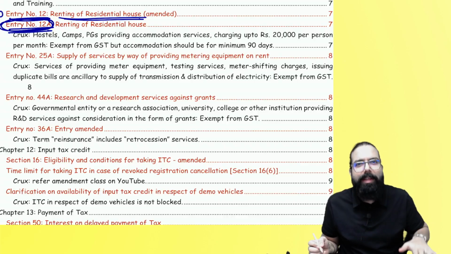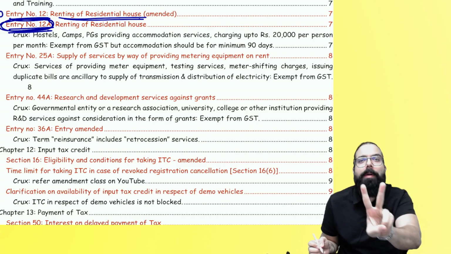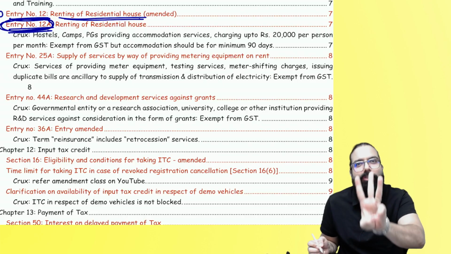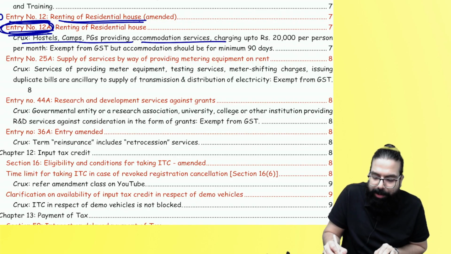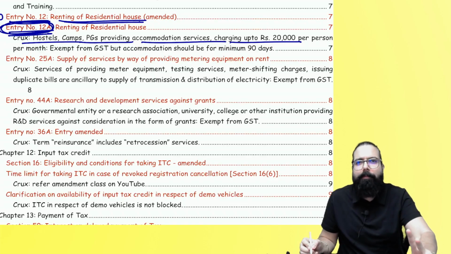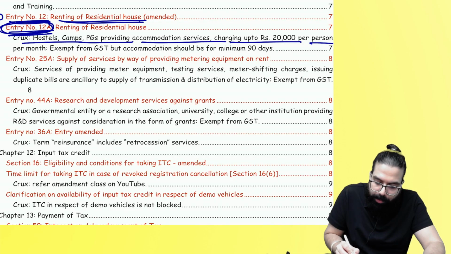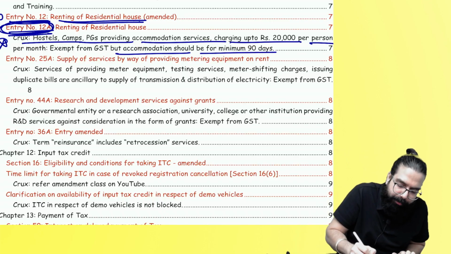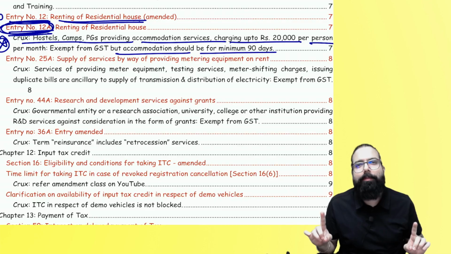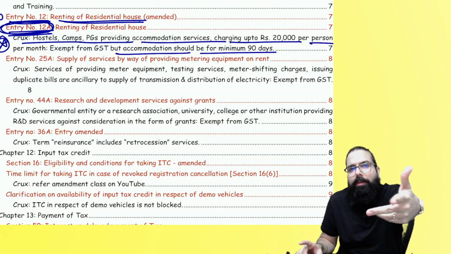they have told if there is a PG, guest house, etc., and they are giving student accommodation, and if the accommodation is for minimum 90 days and the amount charged is up to 20,000, then it will be exempted. See everyone, hostels, camps, providing accommodation up to 20,000, not more than 20,000 rupees, and accommodation should be minimum for how many days, everyone? 90 days. Very, very important from exam point of view. They can go ahead and tell you only then the exemption will come. Remember, up to 20,000 plus minimum 90 days, then it will be exempt. More than that, no exemption.